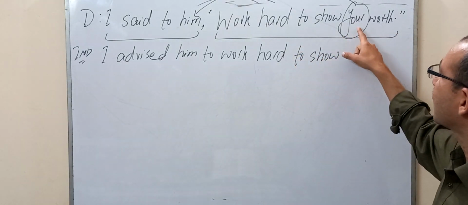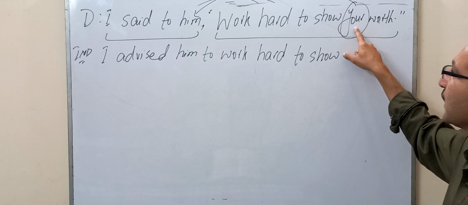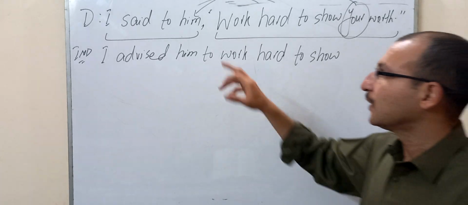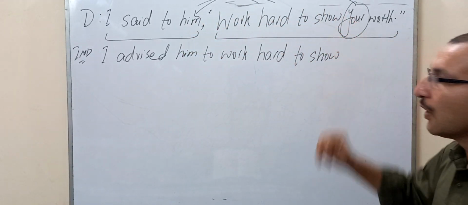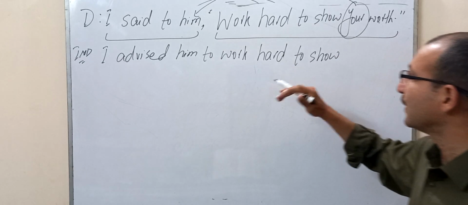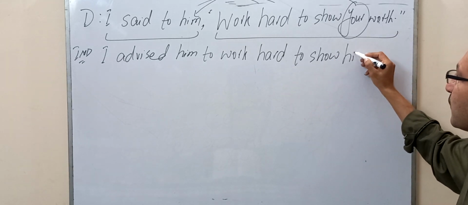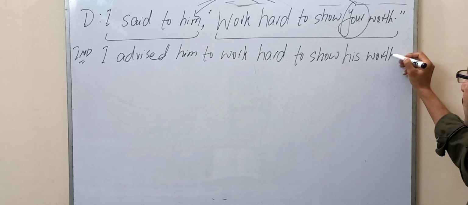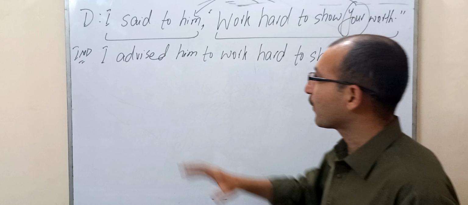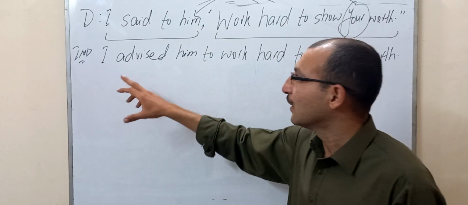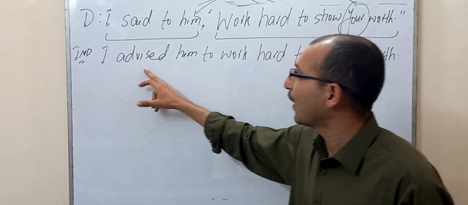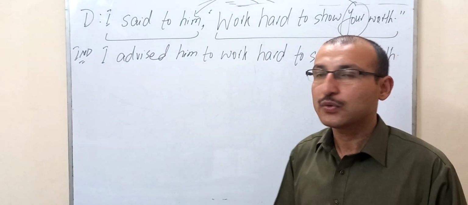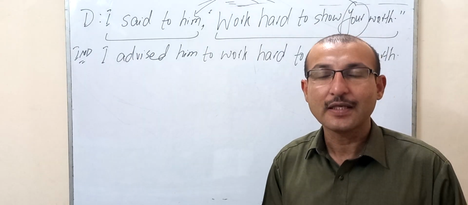So here the second person changes according to the object of the reporting speech. When we see "him" in the category of "your", we come to know that the word is "his", and we write "his worth". So when I read the sentence: I advised him to work hard to show his worth. I hope you understood it very easily. Thank you very much.